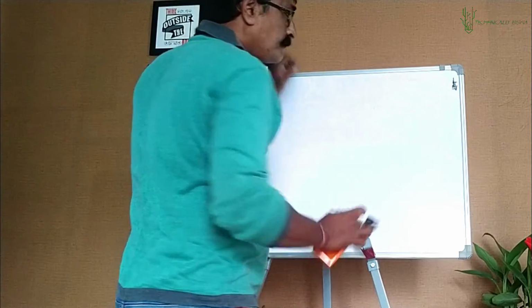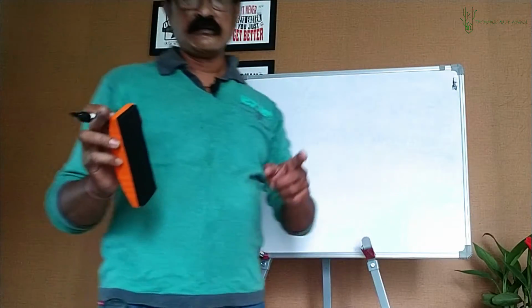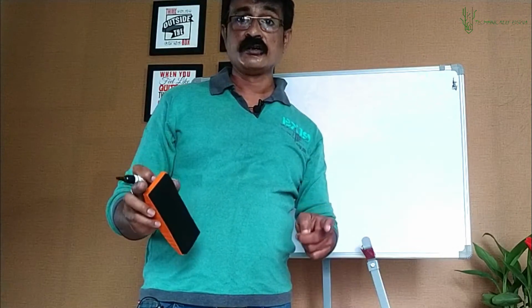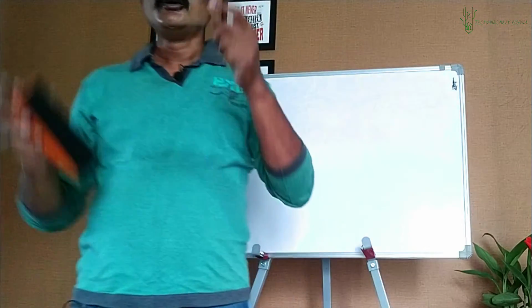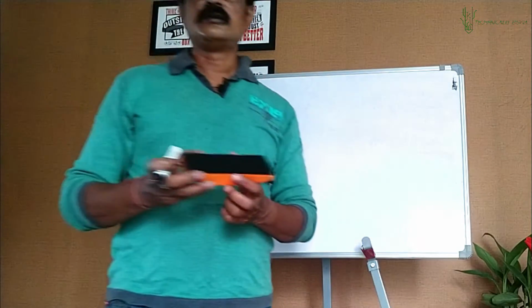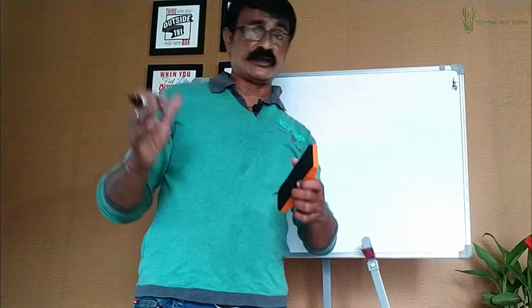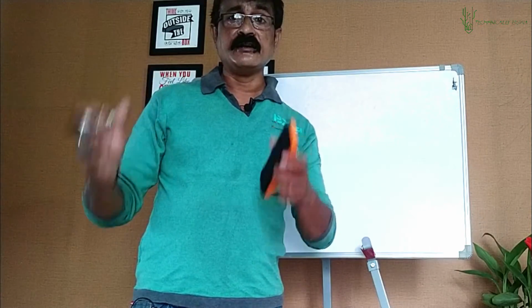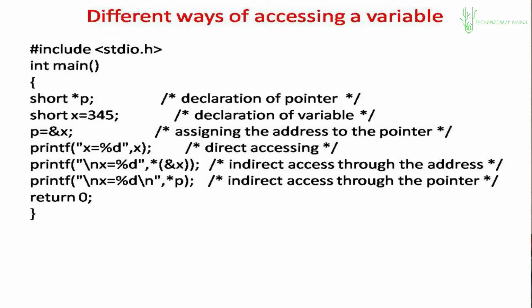Well, the first example for this session will be an example where I will tell you how to access a variable in different ways. Accessing a variable in different ways. Let's have a look at it. Look at the example.